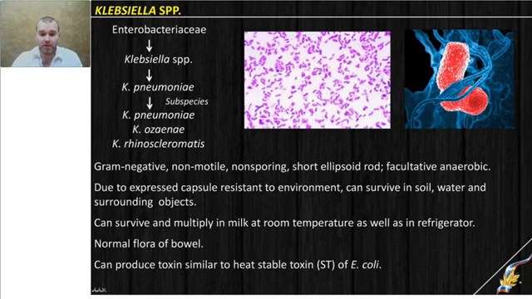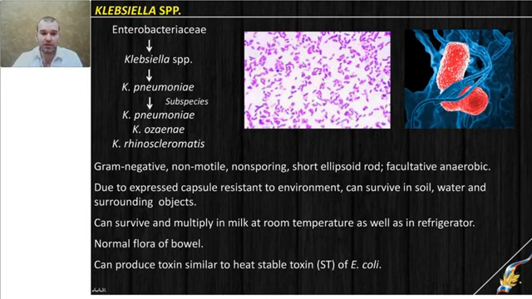One of the most important factors is a huge capsule, which is the biggest in our course of microbiology. Due to that capsule, the bacteria is resistant to environmental factors. It can survive in the soil, in the water, or on surrounding objects. Bacteria can multiply at room temperature, but can also survive in the refrigerator and can cause spoilage of food products, especially those based on milk.